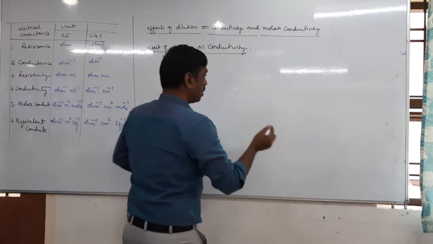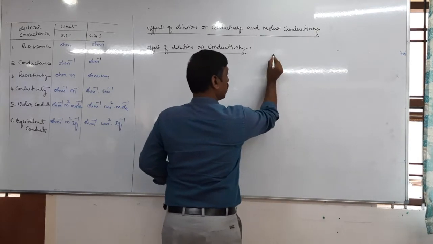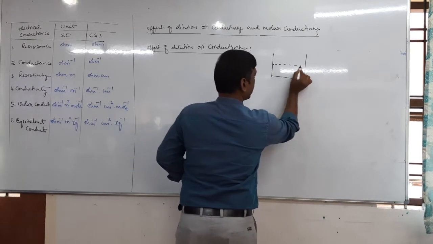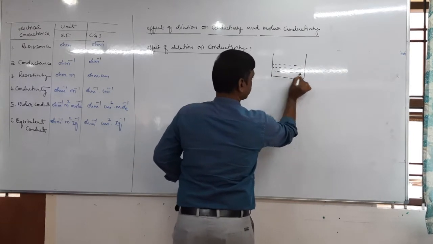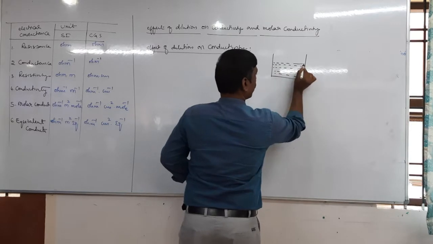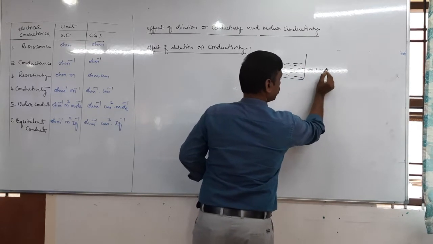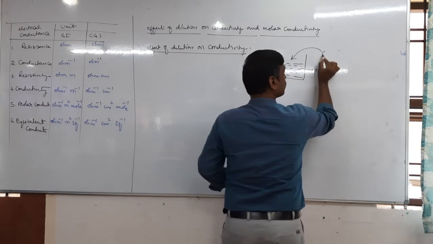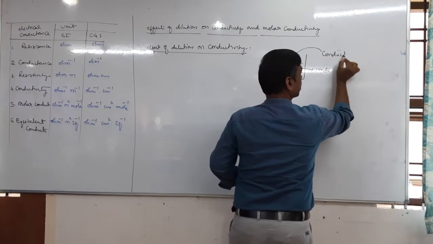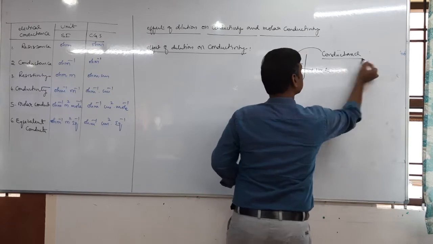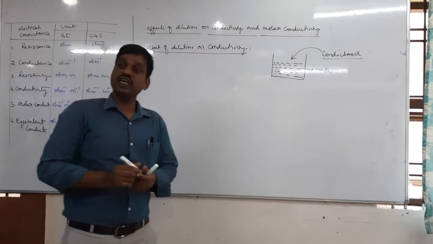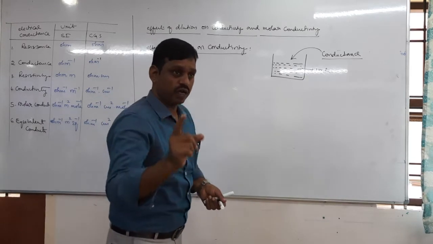For example, take a beaker containing 1 ml of electrolyte solution. This 1 ml has certain conductance, and that conductance is nothing but conductivity.